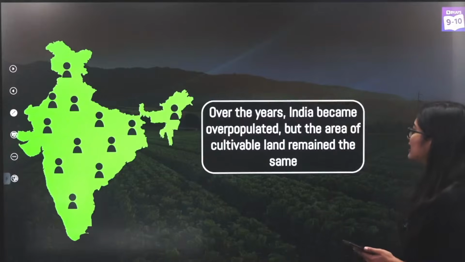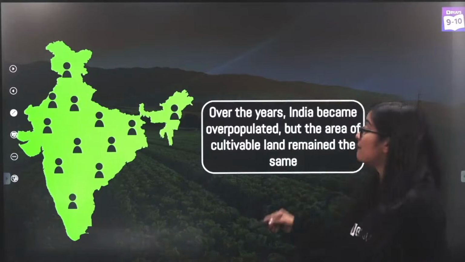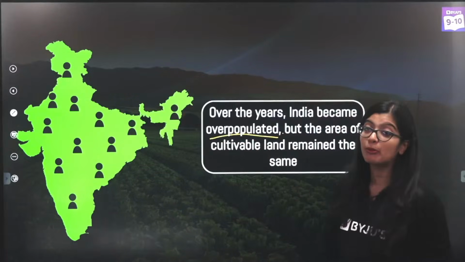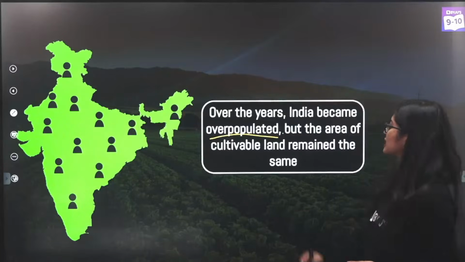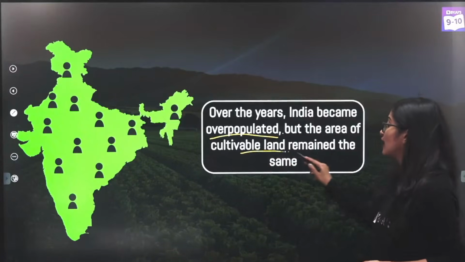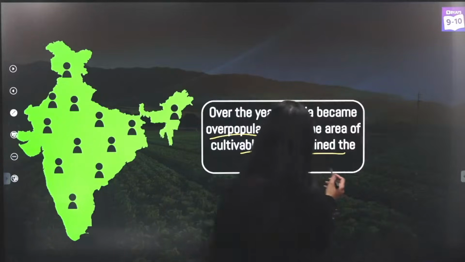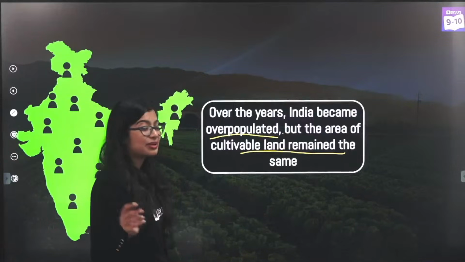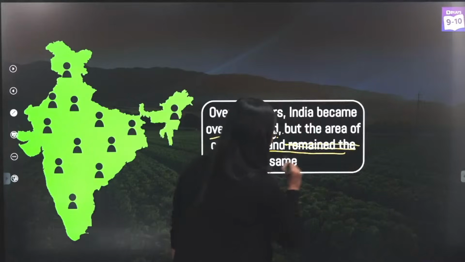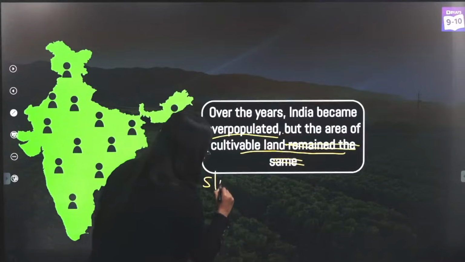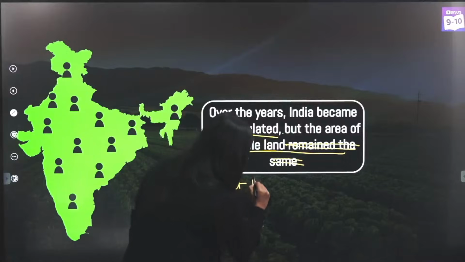And over the years, of course, there has been a population explosion. When we say overpopulated, we're talking about a population explosion. But the area of cultivable land remained the same. Or I would say that there has been a slight increase, okay?